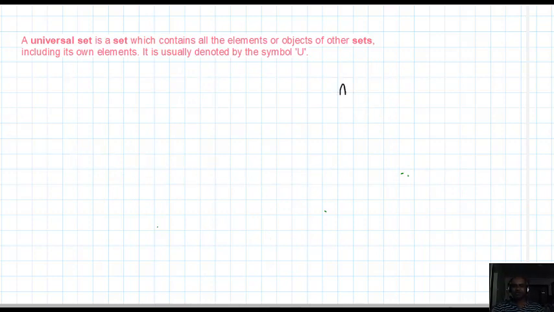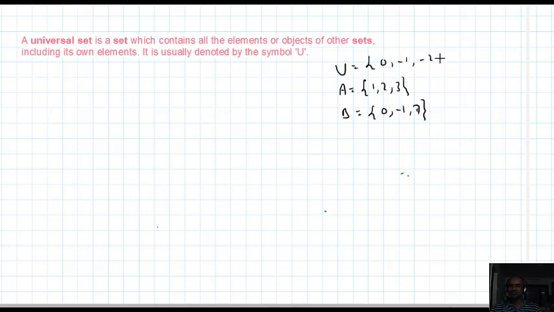Students, observe. For example, set A is given: 1, 2, 3. Another set B is given: 0, -1, 7. These two sets are taken from another set only. Always these two sets should be subsets of another set that exists. So I can write that set as 0, -1, -2, 1, 2, 3, 4, 5, 6, 7, 8. Observe, every element of A is in U only, and every element of B is in U only. Here U is a superset for A and B. Such a set is called the universal set.